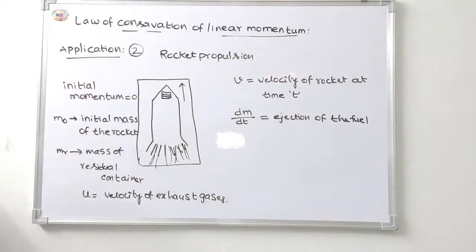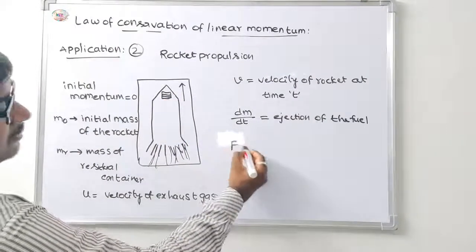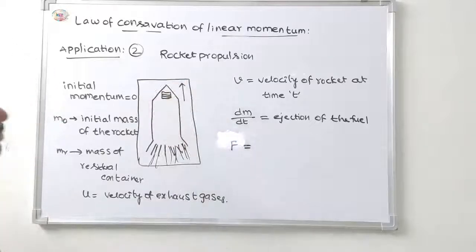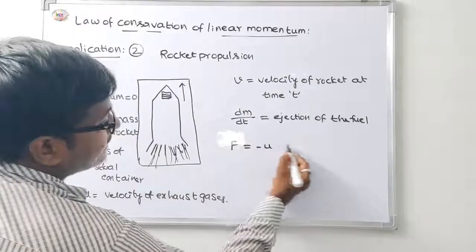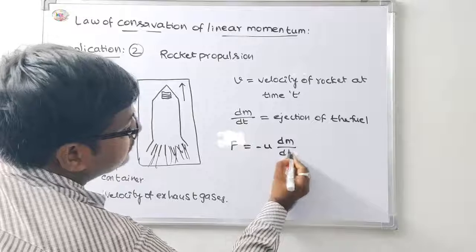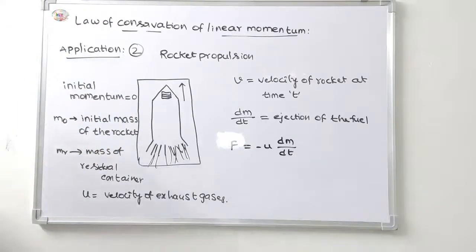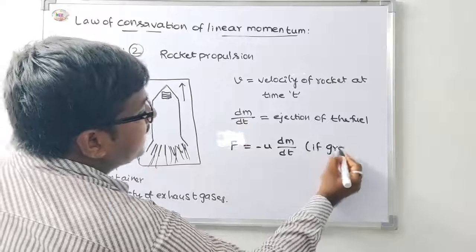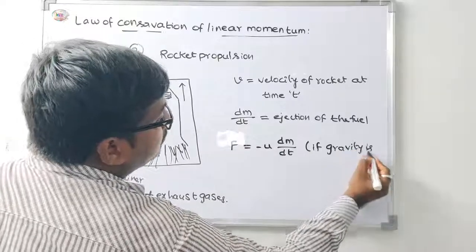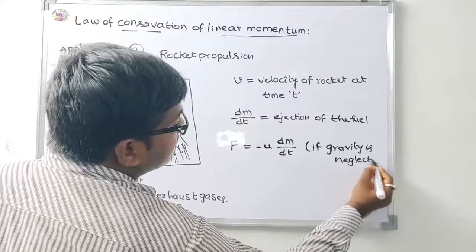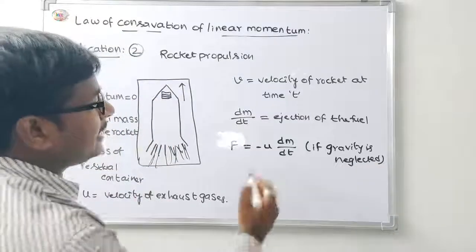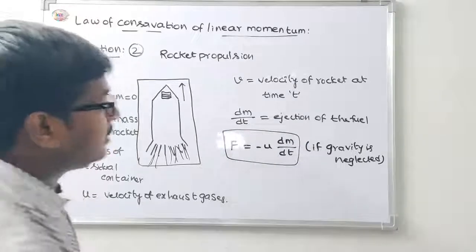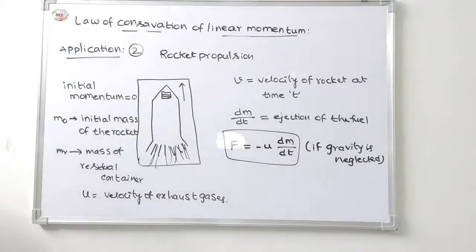The thrust on the rocket, the thrust means the upward force. The thrust is equal to minus u into dm by dt if the effect of gravity is neglected.